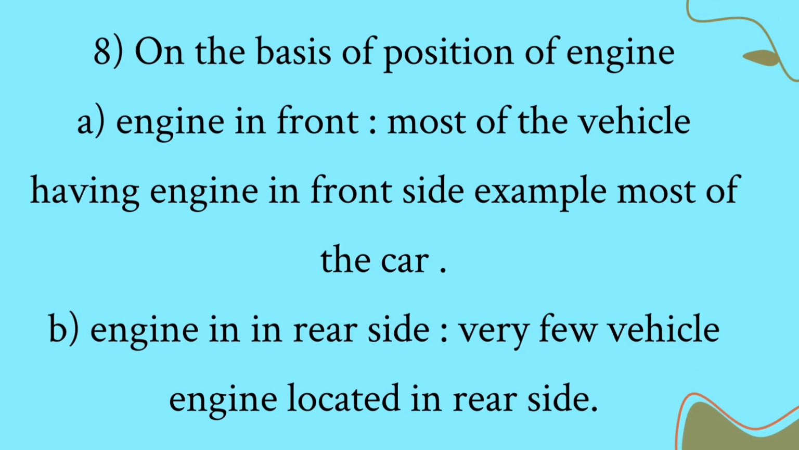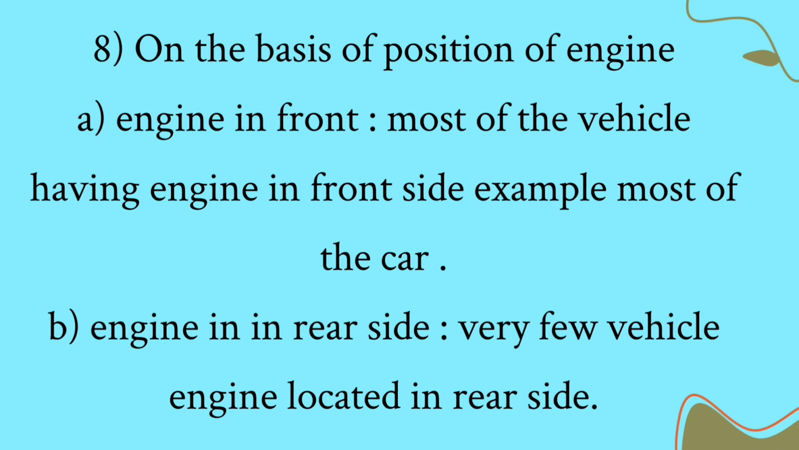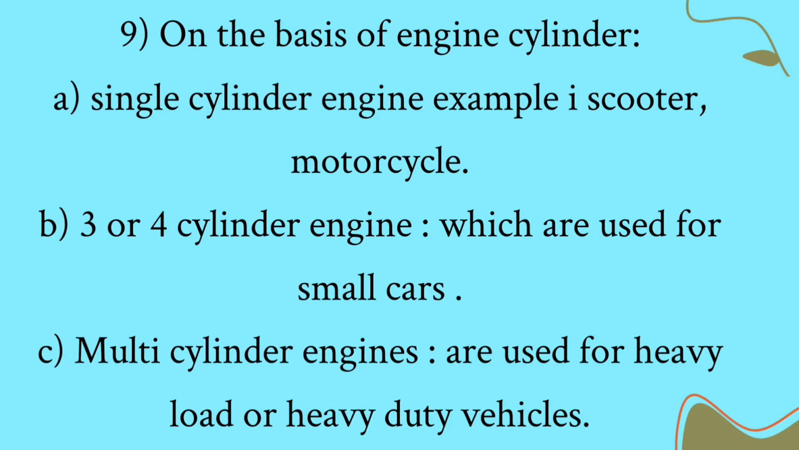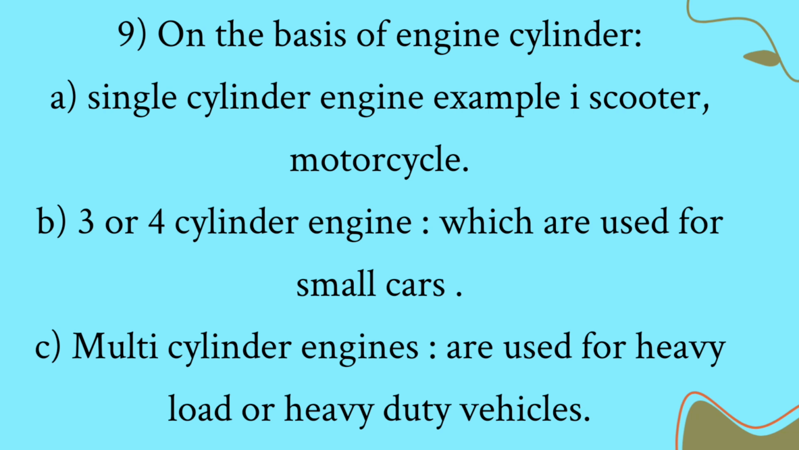8. On the basis of position of engine. A. Engine in front, most of the vehicles having engine in front side, example most of the car. B. Engine in rear side, very few vehicles have engine located in rear side. 9. On the basis of engine cylinder. A. Single-cylinder engine, example, scooter, motorcycle. B. 3 or 4-cylinder engine, which are used for small cars. C. Multi-cylinder engines, are used for heavy load or heavy-duty vehicles.